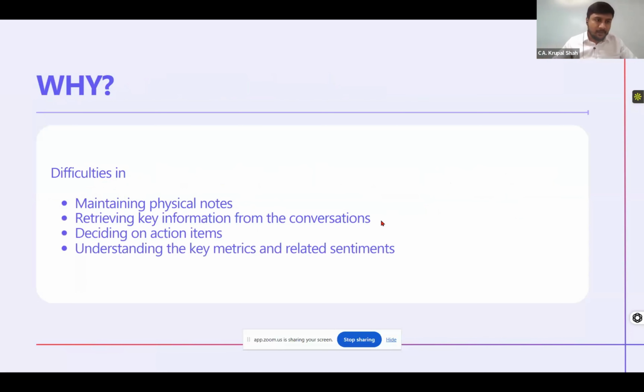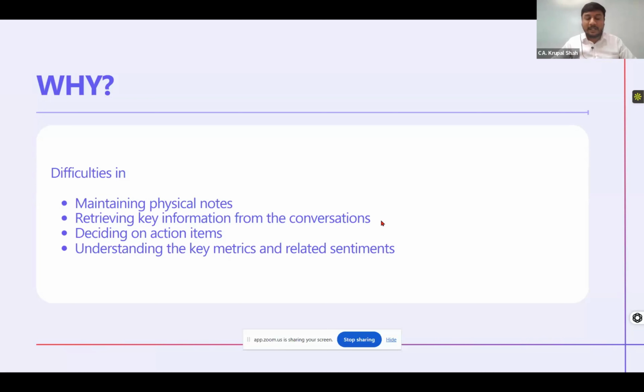Why we need it? Everyone of us might be facing difficulties in maintaining physical notes, and whenever we go to the next meetings, we do not know where those notes are kept. Second, retrieving key information from conversations.